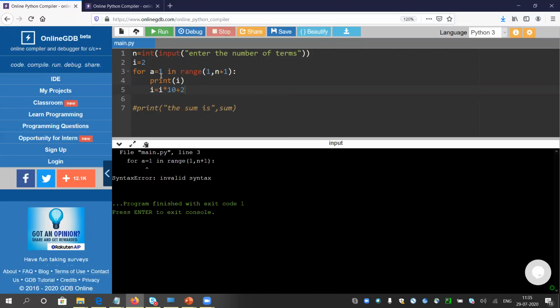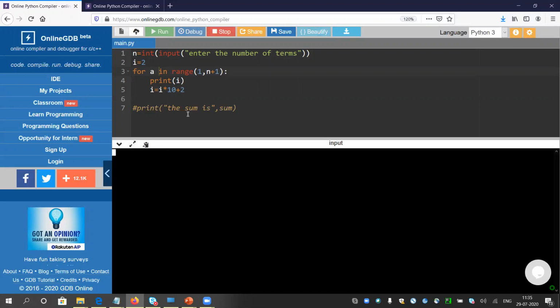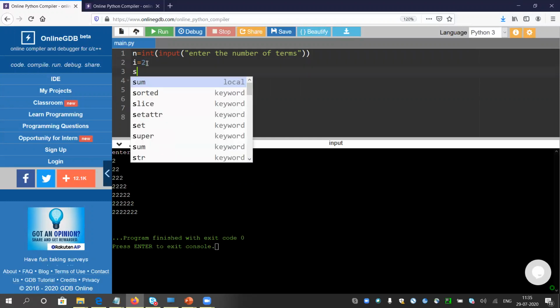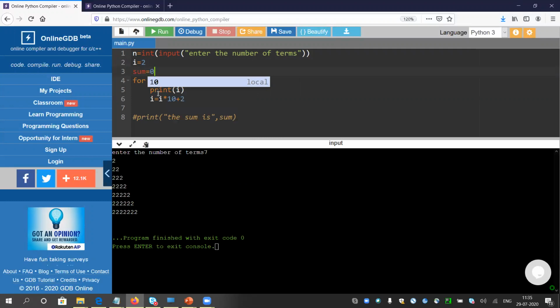Okay, I made a mistake. A in range. Okay, sorry. I hope, yeah. Let me give 7. Yeah, it is giving the correct series. So now what I will do, the same thing: sum equals to 0. And whatever I am printing I will put it inside the sum. Sum equals to sum plus I. You can put the bracket or you can skip the bracket, it doesn't matter actually. So print the sum. That's all. Three simple steps.